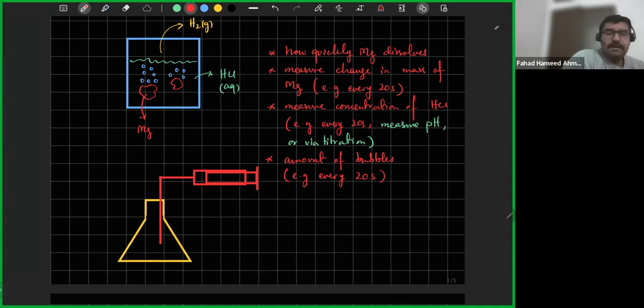Okay, that's going to be used to collect the H2 gas. So as soon as the H2 gas gets produced, it is going to be collected over here. Well, there has to be a rubber bung, so you need to stopper this at the top.